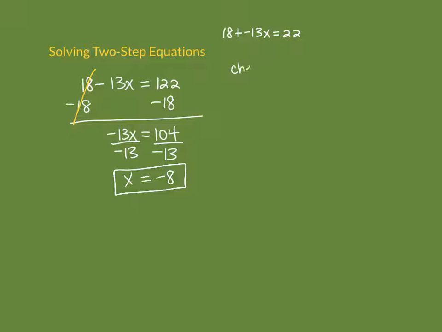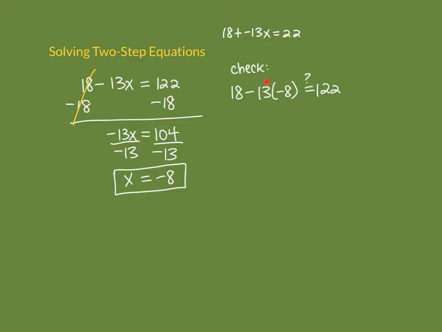All right, now we want to go back and check our answer. So we're rewriting the equation exactly, except where we see x, we're going to replace it with the solution, or what we say is the solution. And we're going to make sure that this is a true statement. So is 18 minus 13 times negative 8 really equal to 122? Be careful with the order of operations here. You can't do this first. You have to do multiplication. It's 18 minus 13 times negative 8, not 18 minus 13, then the result times negative 8. This comes first, multiplication. So be careful here.